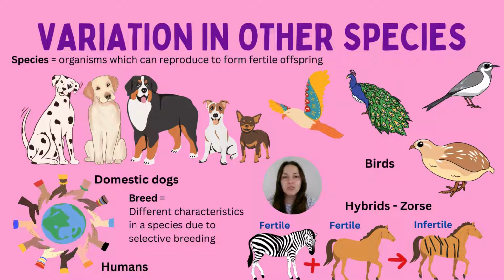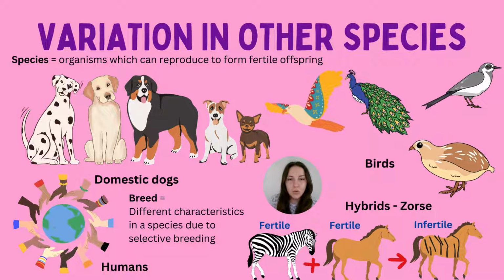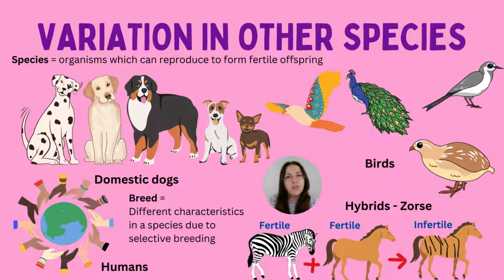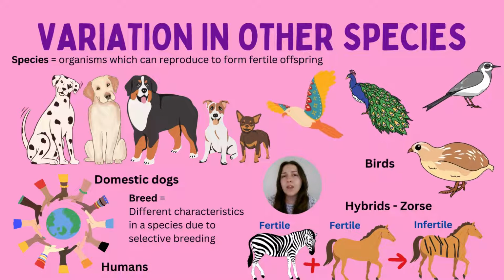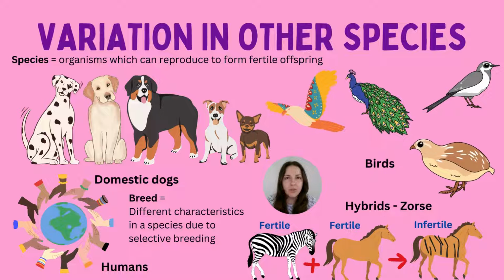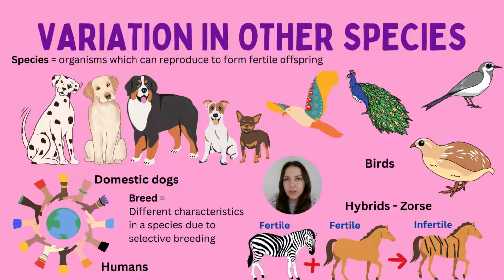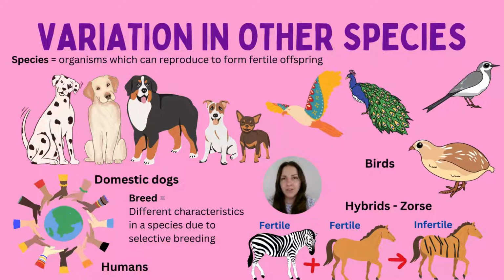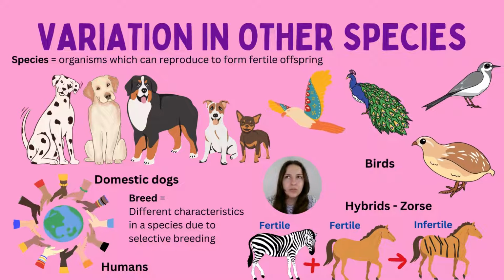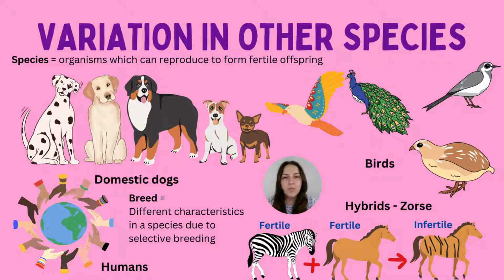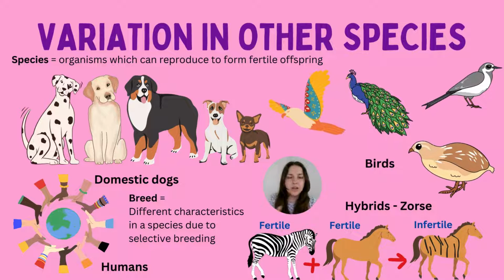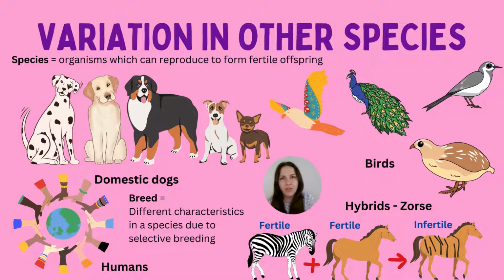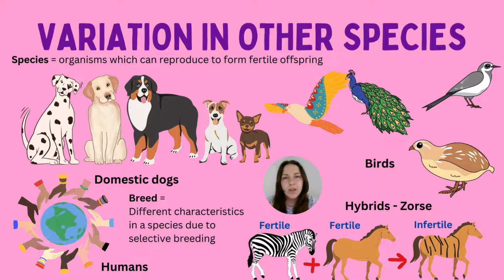And it's the same with dogs, domestic dogs specifically. You've got a chihuahua that's really tiny all the way up to a Great Dane that's huge, but they're of the same species. This is what we call a breed, a different version of a species, if you will. Often breeds can't necessarily have offspring together. And that may be due to more of a physicality thing. So some animals, like a chihuahua, for example, might not be able to have a baby Great Dane because of the size of the chihuahua. But they are the same species.